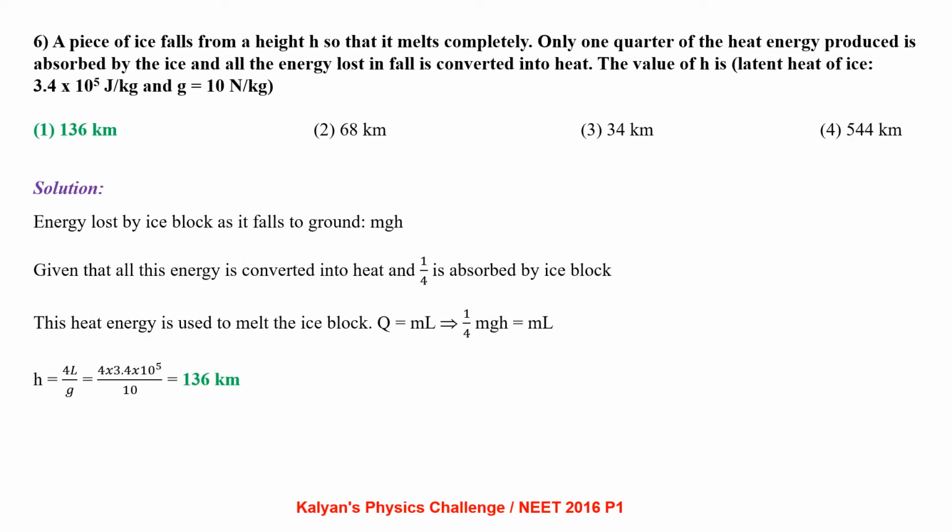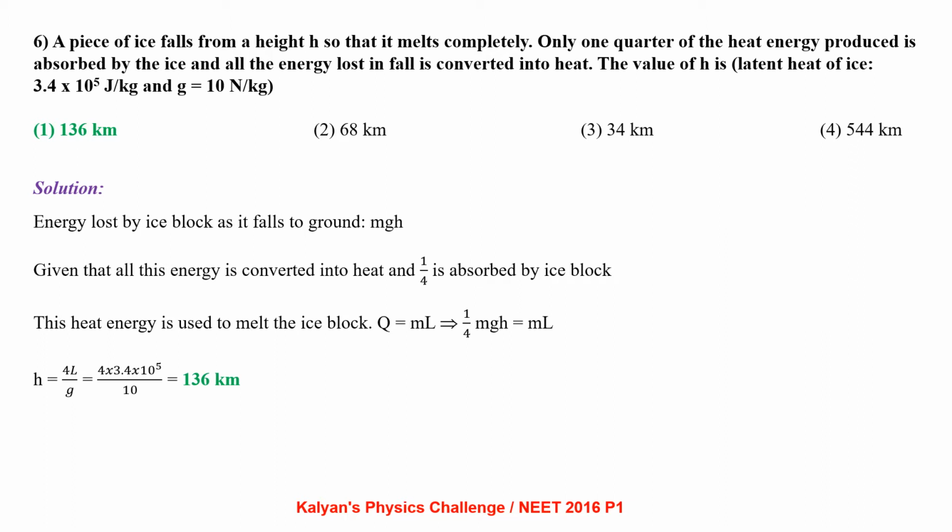A piece of ice falls from a height h so that it melts completely. Only 1/4 of the heat energy produced is absorbed by the ice, and all the energy lost in fall is converted into heat. The value of h is? Take latent heat of fusion of ice to be 3.4 × 10^5 joule per kg and g = 10 newton per kg. As you can see, as ice is falling down, it will lose potential energy.